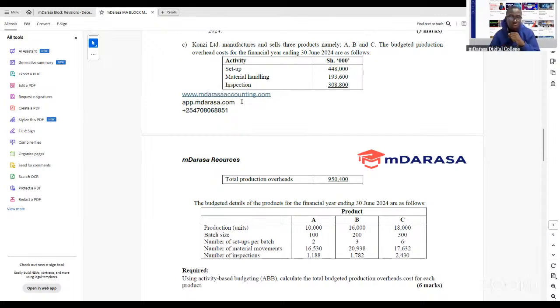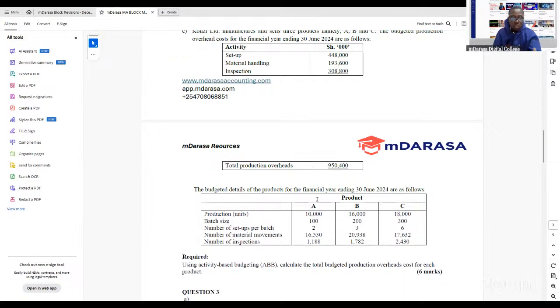So we go through this question where we're told that Konzi Limited manufactures and sells 3 products, namely A, B, and C. The budgeted production overheads cost for the financial year ending 30th June 2024 are as follows. We have the activity: setup, material handling, inspection, and total production overheads. We are told that the budgeted details of the products for the financial year ending 30th June 2024 are as follows. These are simply the details that you're given.